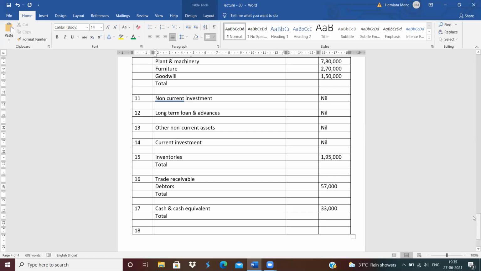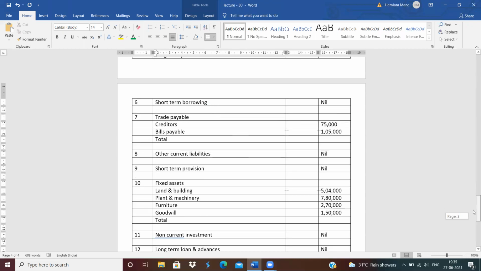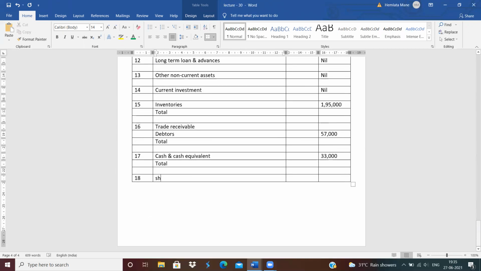After cash and cash equivalent, next heading is which? Next heading is short-term loan and advances. So give the next heading, short-term loan and advances. Therefore, you need to learn the format of the balance sheet very well for solving the problem. So short-term loan and advances are not given. So write down nil. Next heading, leave one line.